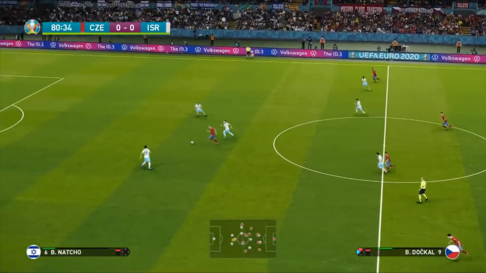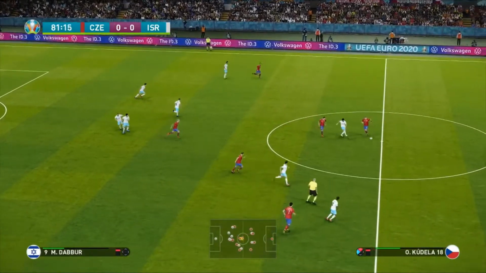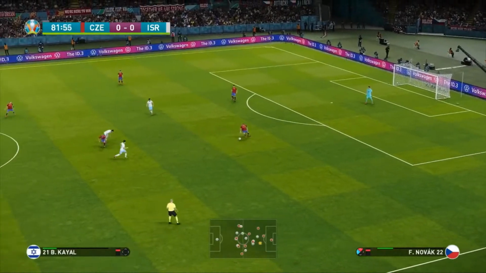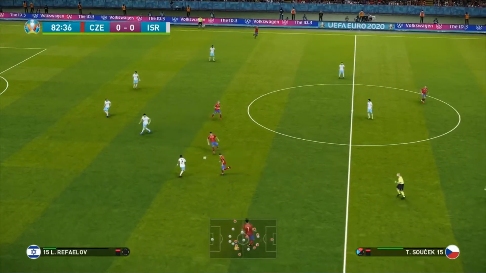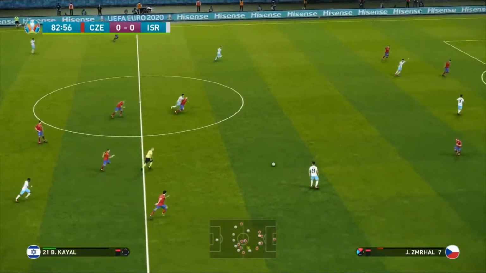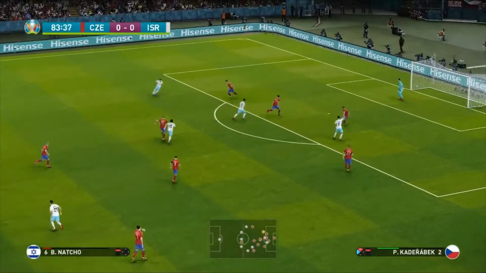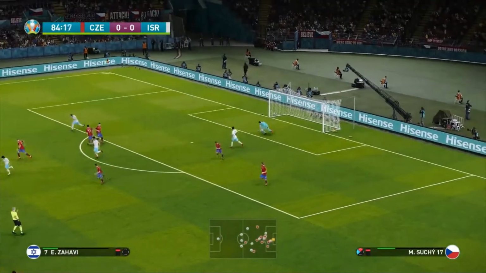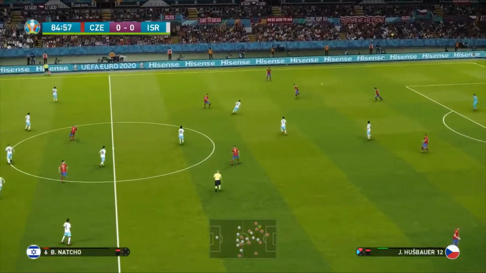And now, Berem Dokal had a great opportunity. He's got to do better there. Here comes De Boer. Oh, that's an absolute crunching tackle. The ref plays on. I don't know whether any of the Israeli players will be a bit frustrated with that. A bit of a head clash, it looked like, more than any tackles with the feet. Zahavi, Raphael, Nacho, back to Zahavi, takes a touch, but the power on the shot is just not enough to really worry Pavlenka in the goal.